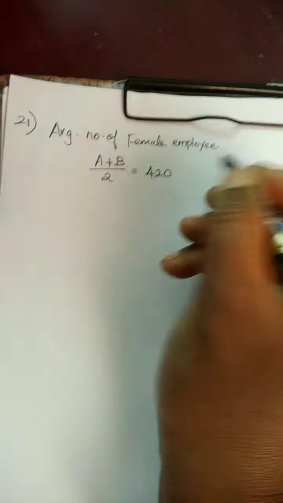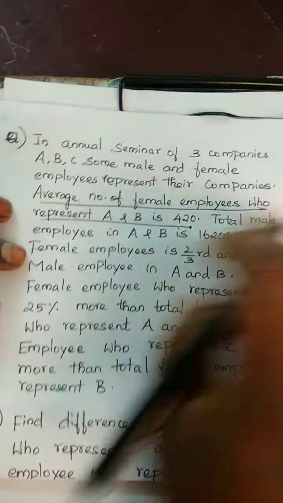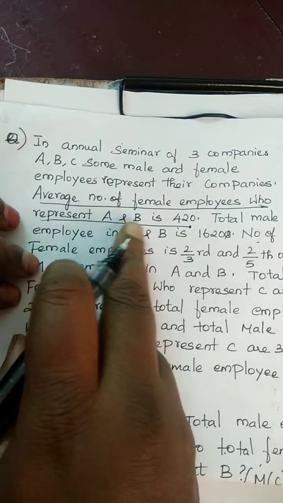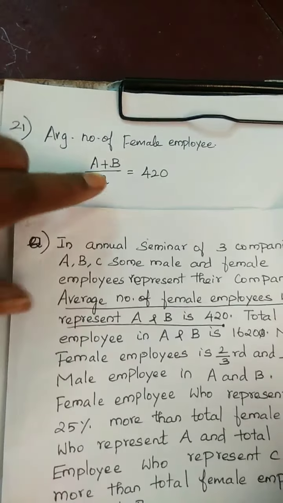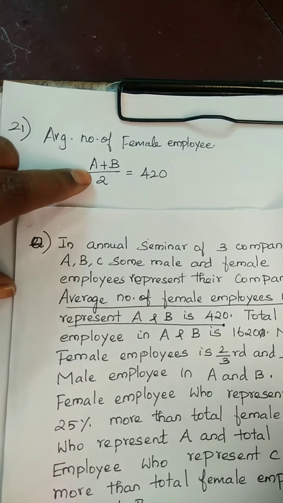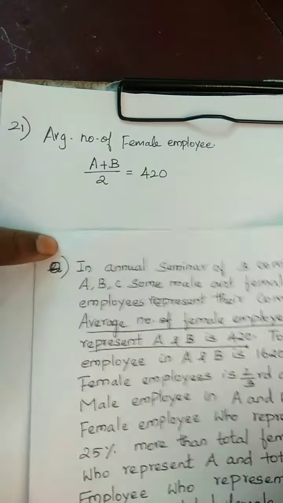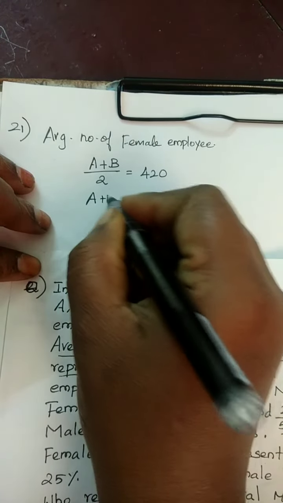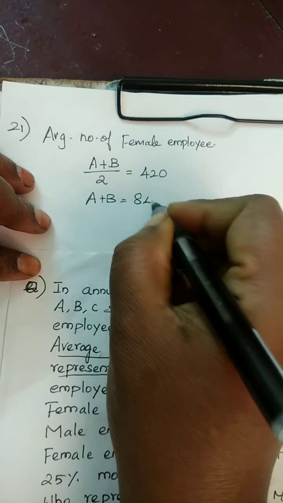Am I right? See here, average number of female employees who represent A and B is 420. So, A plus B divided by 2 equal to 420. If you take 2 to the opposite side, the capital A plus B is equal to 840.